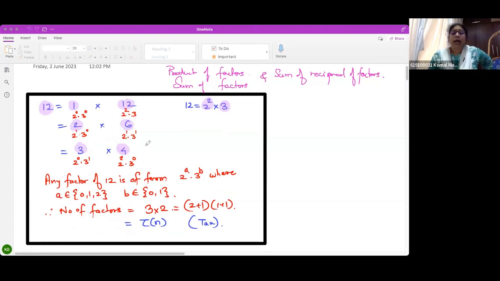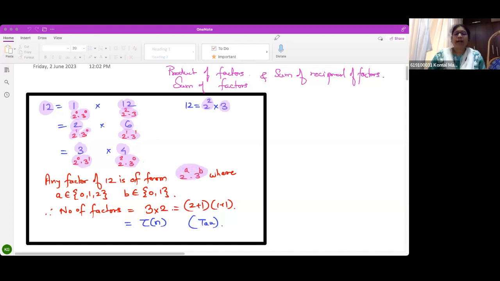Now we can write these factors as 2 raised to 0, 3 raised to 0. 2 can be written as 2 raised to 1, 3 raised to 0. 3 is 2 raised to 0, 3 raised to 1. 12 can be written as 2 squared into 3. 6 can be written as 2 raised to 1, 3 raised to 1, like that. That means each factor of 12 can be written in only one form: 2 raised to some power into 3 raised to some power.